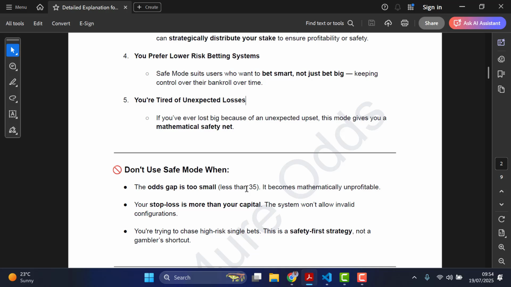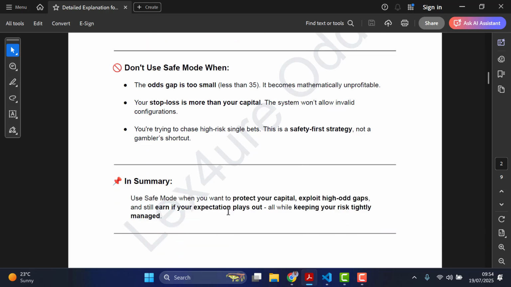So don't use safe mode when the gap is too small, less than 35, like I explained to you here. And also when your stop loss is more than your capital. If you are going to lose in a way, the system will avoid it. So that's when it throws those errors for you that we talked about, right? So this is the summary of everything. Use safe mode when you want to protect your capital, exploit a high odd gap, and still earn if your expectation plays out, all while keeping your risk tightly managed. So that is just the quick overview of this explanation. Thank you.